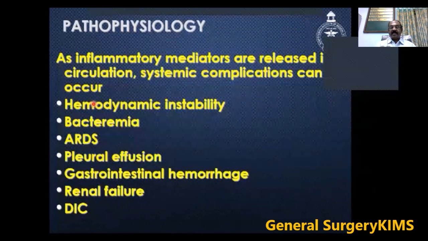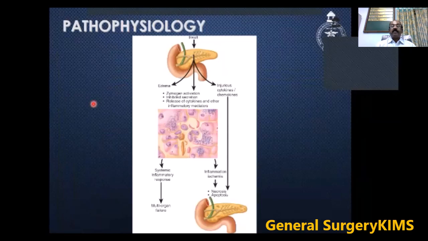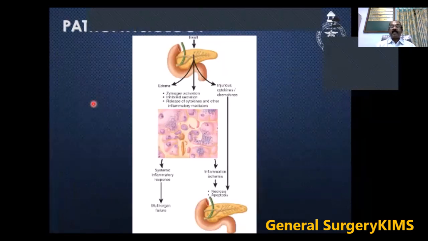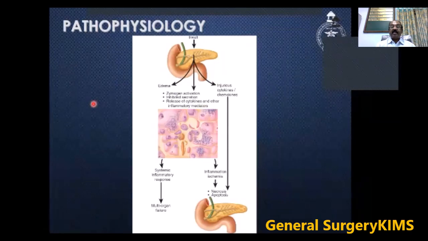These inflammatory mediators you see in a case of severe pancreatitis. So injury to the pancreas may cause a mild edema, or it may cause a systemic inflammatory response resulting in multi-organ dysfunction.